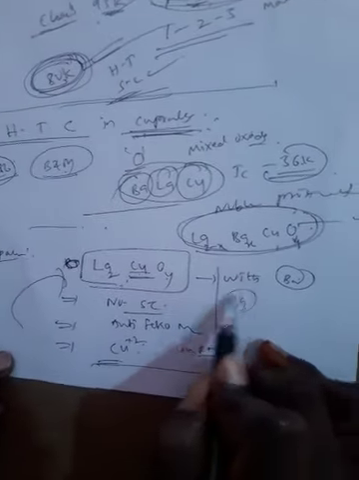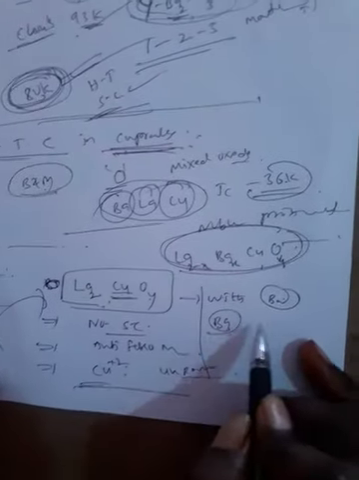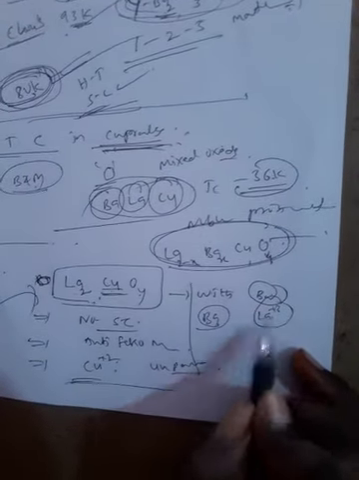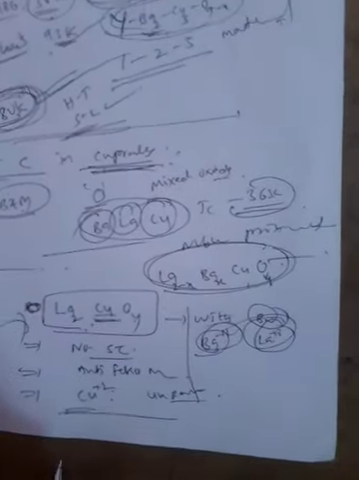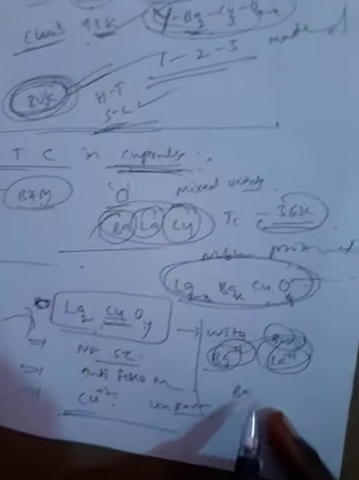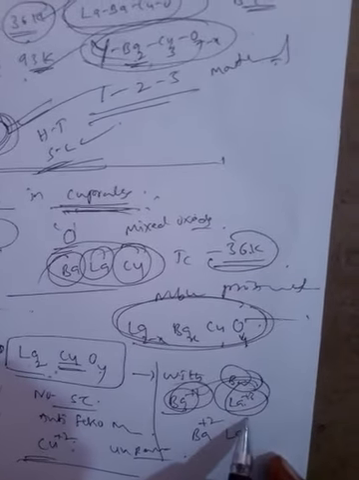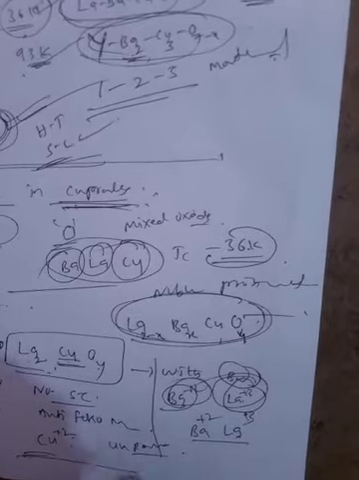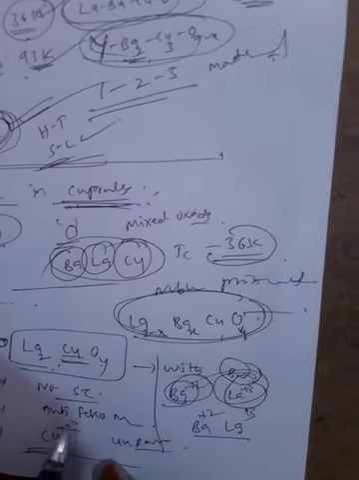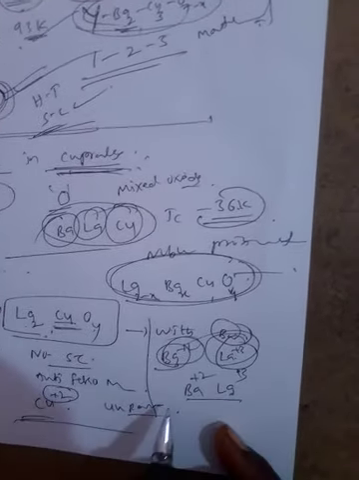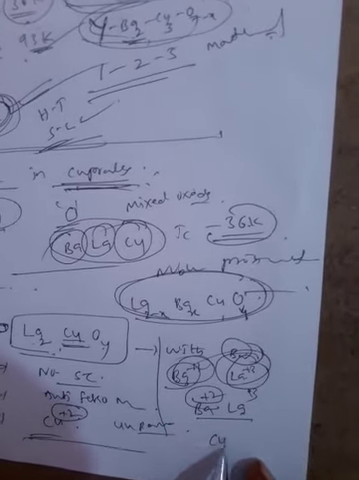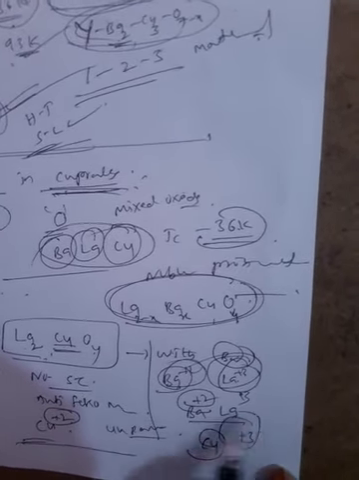When barium is added, it replaces the lanthanum plus 3. Okay, barium plus 2 addition, removal of the lanthanum plus 3. In that case, we get barium plus 2, and lanthanum oxidation number is plus 3. Here in this compound, the copper oxidation number is plus 2. When barium is added, the copper oxidation number is plus 3.